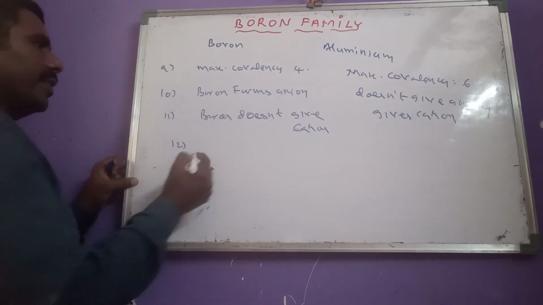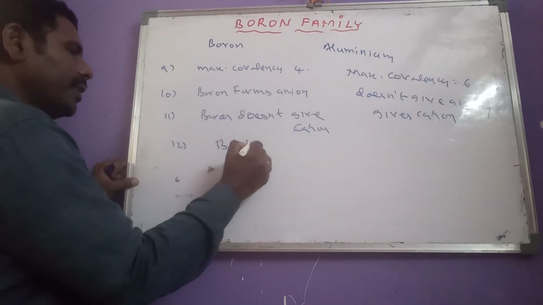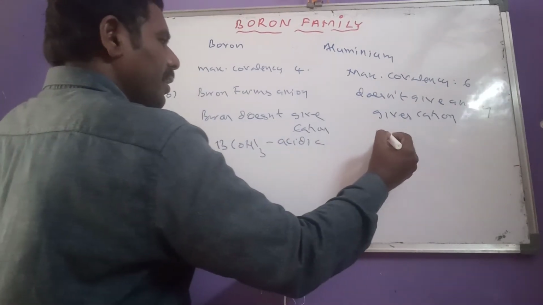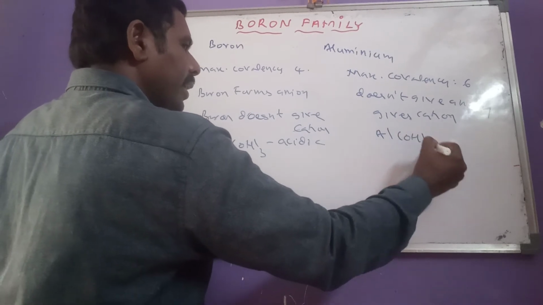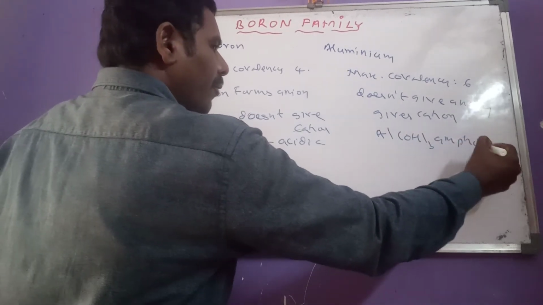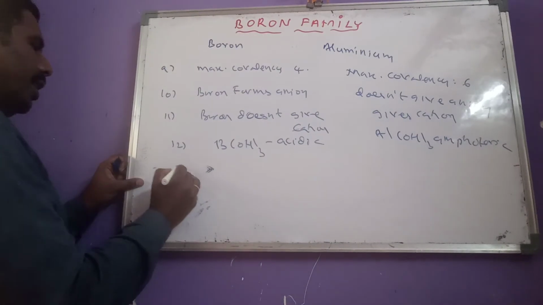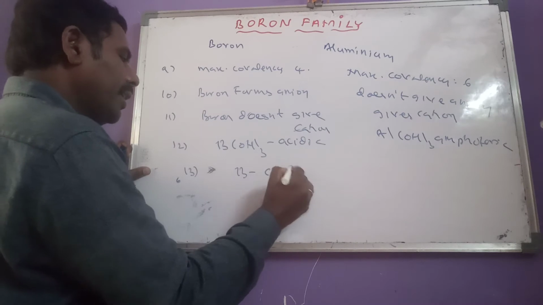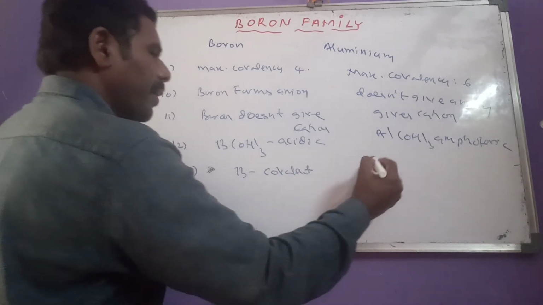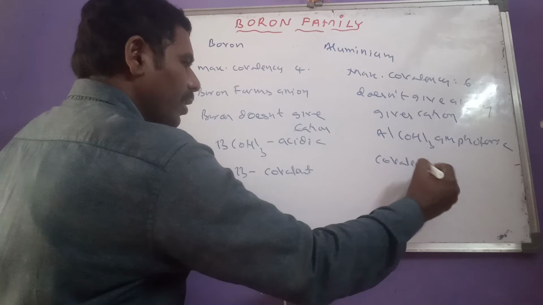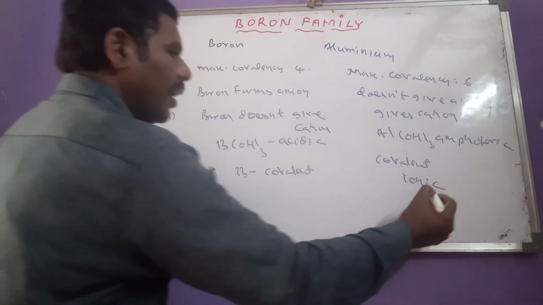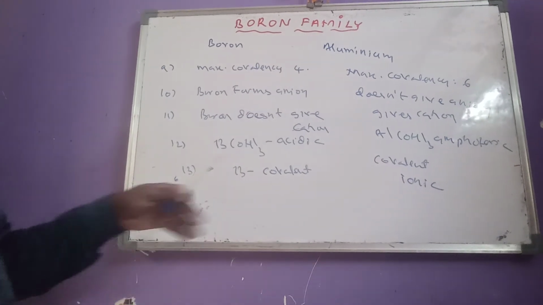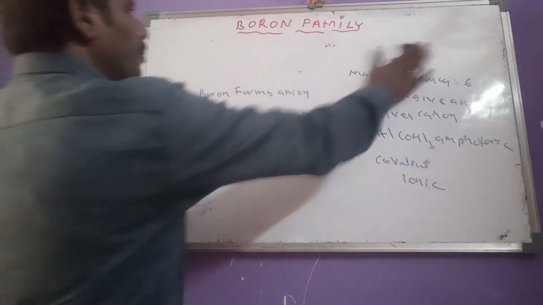Next difference is here. B(OH)3 has an acidic nature, but Al(OH)3 has an amphoteric nature. Another one here: boron forms covalent compounds only, but aluminum can give both covalent and ionic compounds. So these are the differences between boron and aluminum.